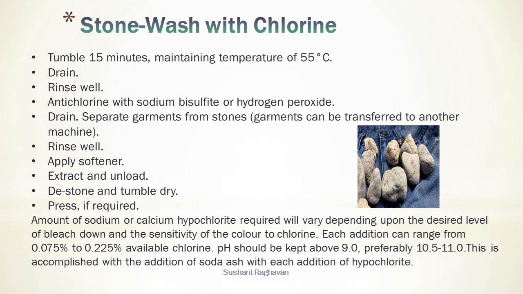Amount of sodium or calcium hypochlorite required will vary depending upon the desired level of bleach down and the sensitivity of the color to chlorine. Each addition can range from 0.075% to 0.225% available chlorine. pH should be kept above 9, preferably 10.5 to 11. This is accomplished with the addition of soda ash with each addition of hypochlorite.